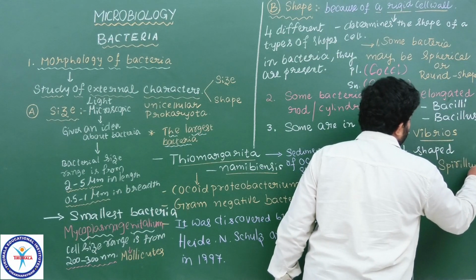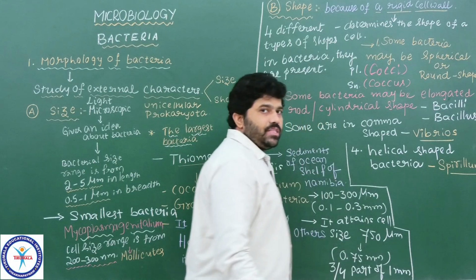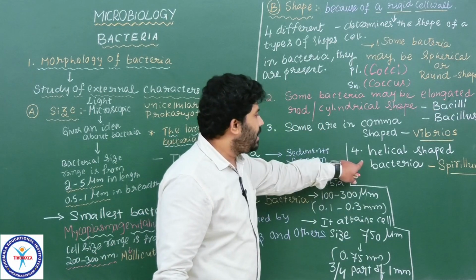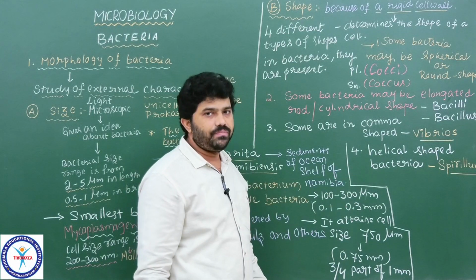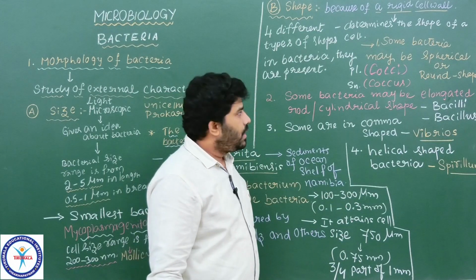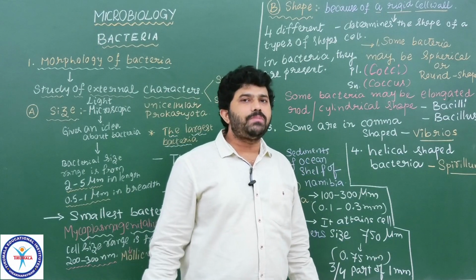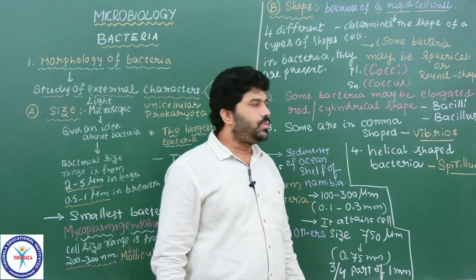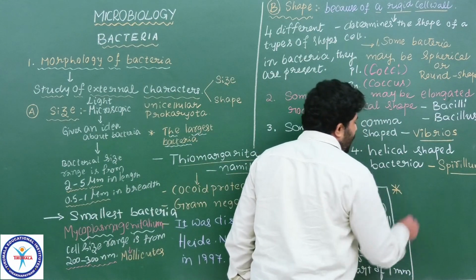These terms you please remember, spirillum or spirilli. Spirilli or spirillum is a bacteria which shows a helical shape. Helical shape. Understood, students? So all these are the basic different types of shapes of bacteria we see. Understood?